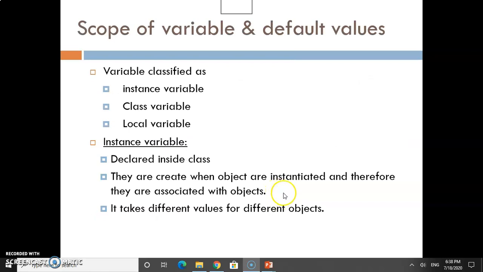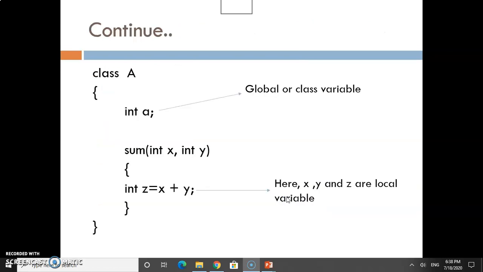Now, scope of variables and default values. When I talk about scope of variables, there are three categories: instance variable, class variables, and local variable. You can see one example here. This is class A. This integer A is a global or class variable. X, Y, and Z belong inside the opening and closing braces, so they are local variables.